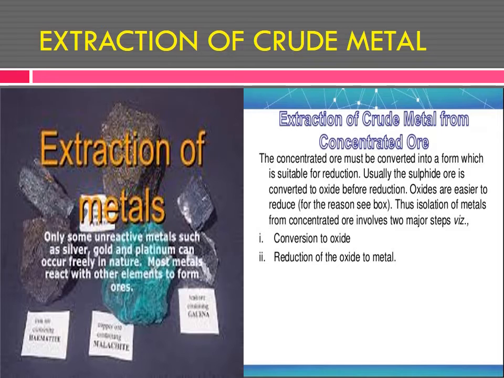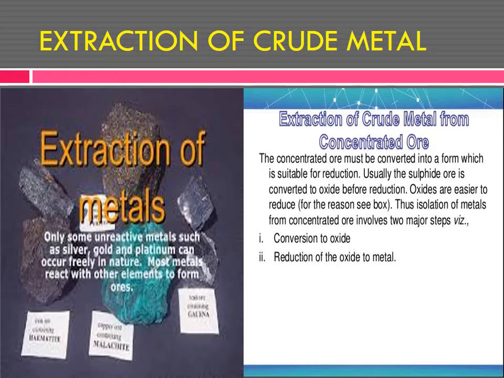Then what are you doing? Leaching. It is also a process to remove the insoluble impurities. And further we are doing magnetic separation. By these 4 methods we are removing the impurities. Now, extraction of crude metal from concentrated ore. What is extraction? That is reduction.